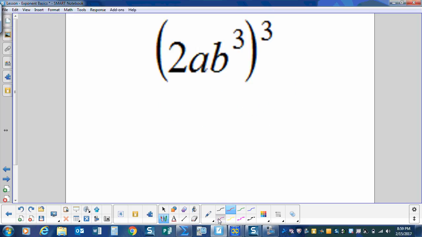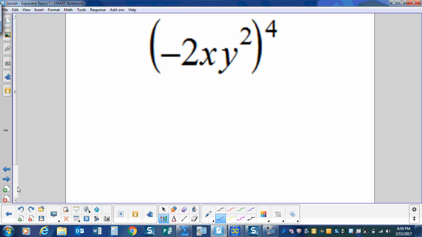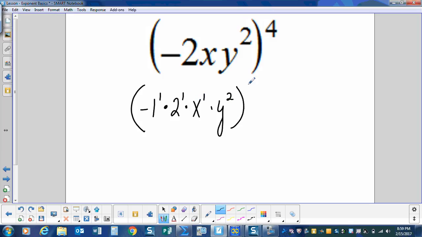Okay, now we're working inside parentheses. Same principle. We have a base and an exponent times a base and an exponent times a base and an exponent, all raised to the third power. And we're in the parentheses. We have a negative, so it's a base to an exponent times a base to an exponent times a base to an exponent times a base to an exponent, all raised to the fourth power.